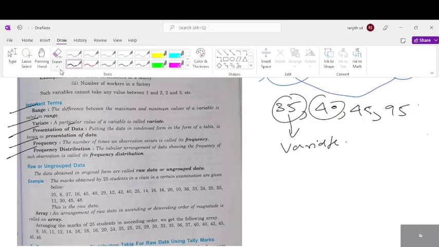Next, variate. See, when we talk about variables, marks is a variable. Some student got 35, 40, 45, 95, and it goes on. Each and every mark we call it as variate. In terms of frequency distribution, data we call variate.